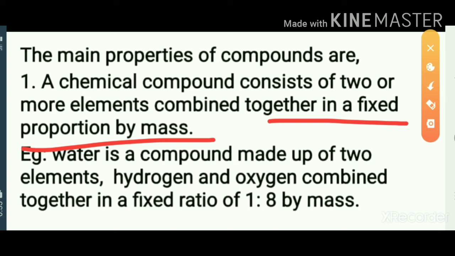For example, water is a compound which contains two elements, hydrogen and oxygen, combined in the ratio 1:8. Okay, this is the first property.